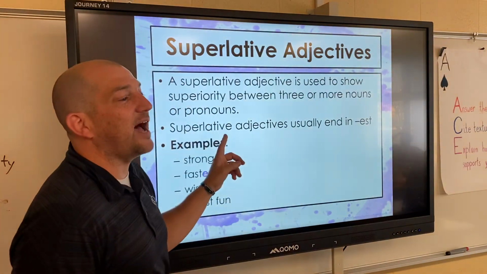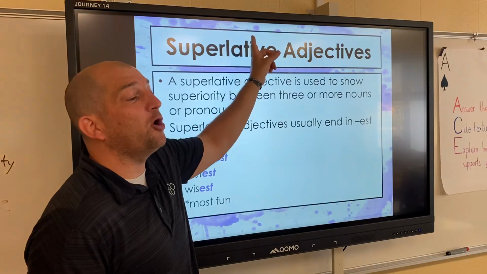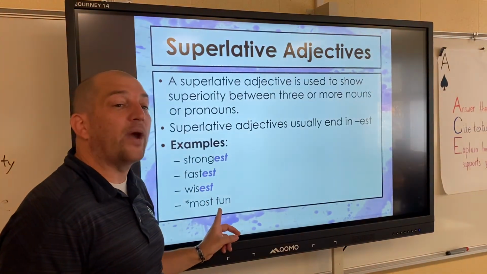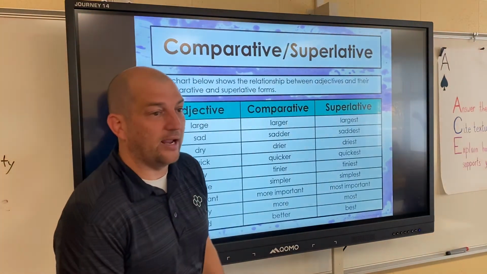In these sentences, whether it's comparative or superlative, these will be called irregular. Okay? And I'll show you what I mean. This will be the last slide we do today. Check this out.